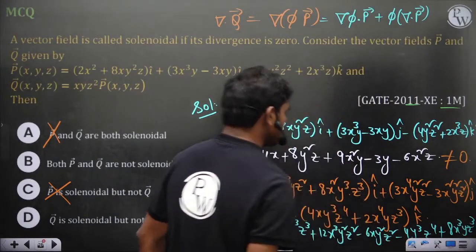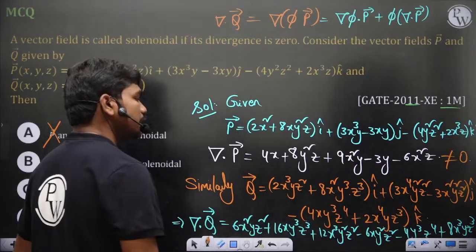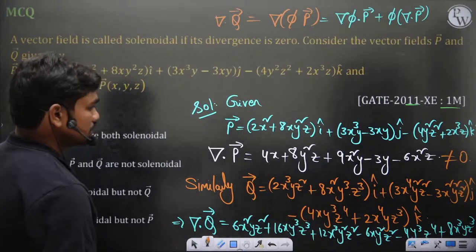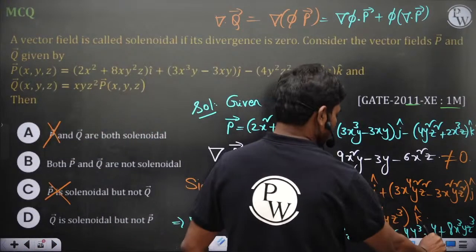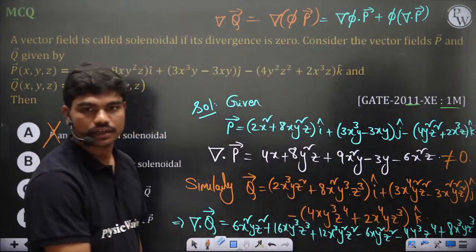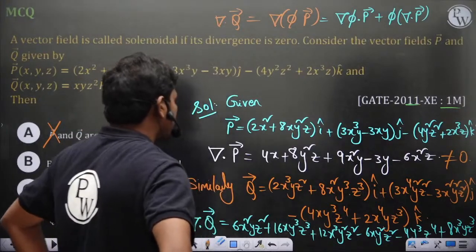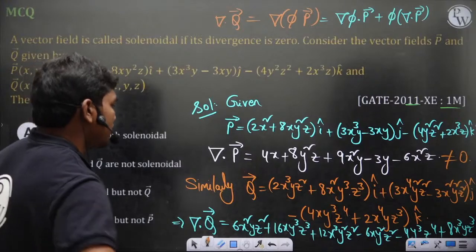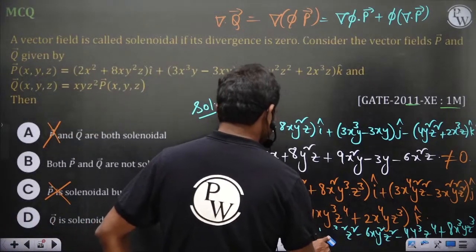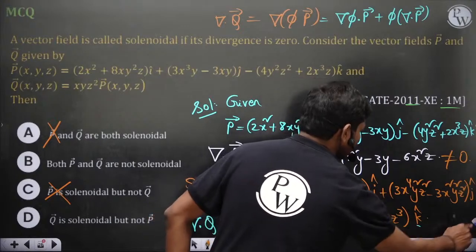So if you simplify the terms, x³yz³, just check it. Okay, fine. So 6x²yz² plus, these are not partial derivatives with respect to x, sorry, these terms would be wrong.